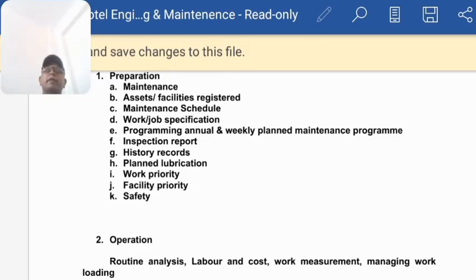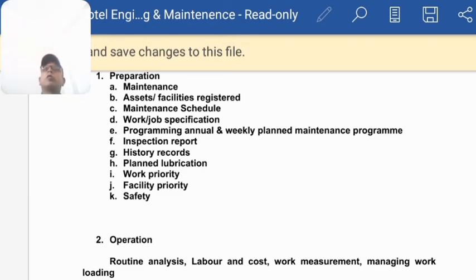It may be an elevator, it may be your bakery oven, your tilting pan, your boiler, your ovens, your salamander, whatever the things, even your ice making machines, your ice crushers, all things.